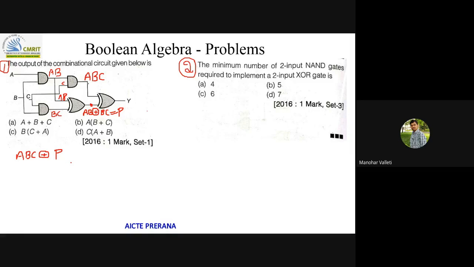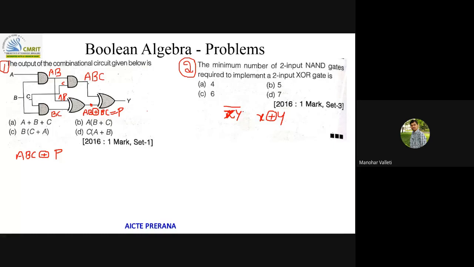I'll answer the second. Minimum number of 2 input NAND gates required to implement a 2 input XOR. Let us say if I consider X, Y instead: X XOR Y. I want to implement this with the help of NAND.